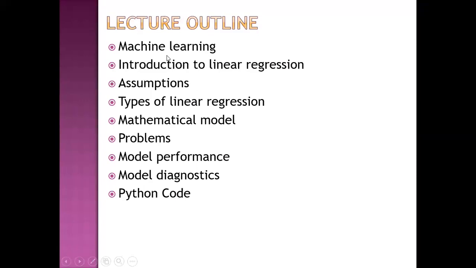First I will talk about machine learning. Then I will give an introduction to linear regression. Then I'll talk about assumptions of linear regression. Then I'll talk about types of linear regression. Then I'll talk about the mathematical model, followed by problems, model performance, model diagnostics, and I'll give an example of linear regression in Python code.